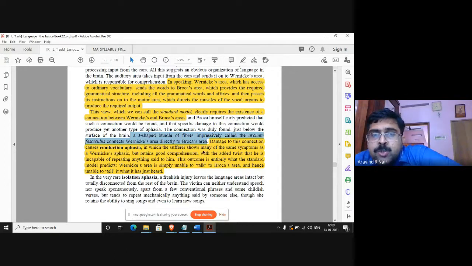The sufferer shows many of the same symptoms as Wernicke's aphasic, but retains good comprehension. So understanding is okay. Wernicke's area is able to understand because Wernicke's area is okay. But Wernicke's area is not able to send any signal to Broca's area. So the connection line has been cut.